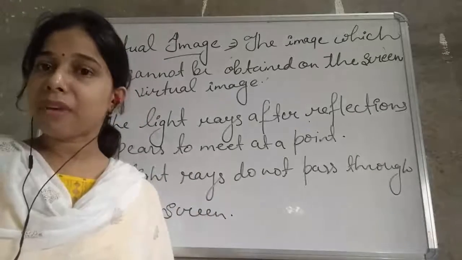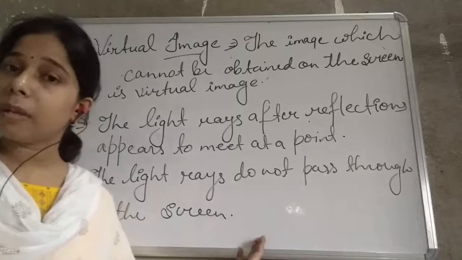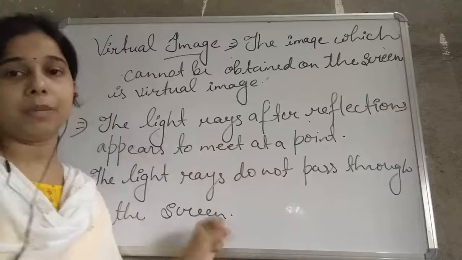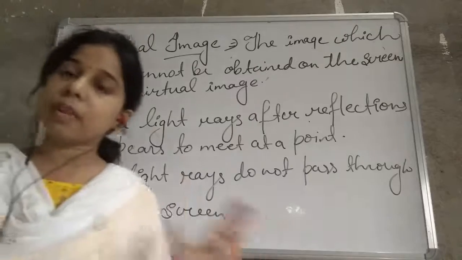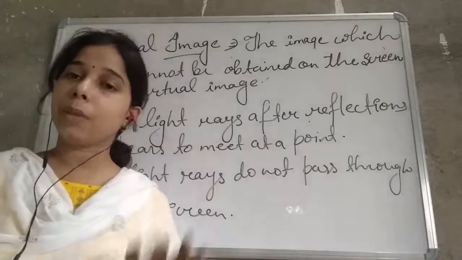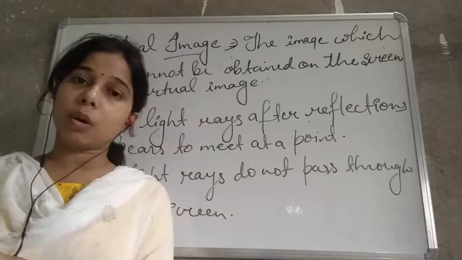So what kind of image is this? It is an unreal image, or a virtual image, because we cannot obtain that particular image on the screen itself. Okay, so this is the difference between the real and virtual image. Real image is what? Which can be obtained on the screen. Virtual image, which cannot be obtained on the screen.